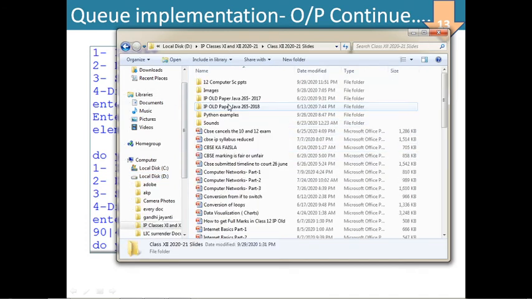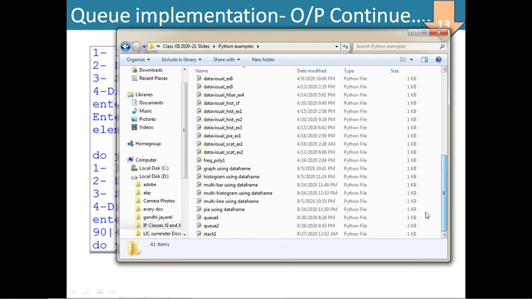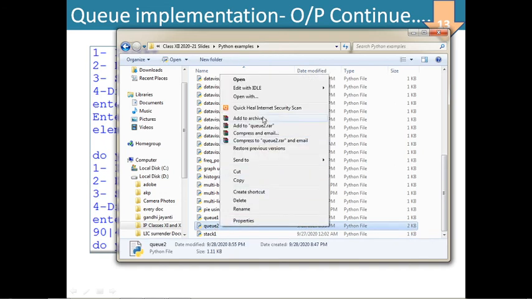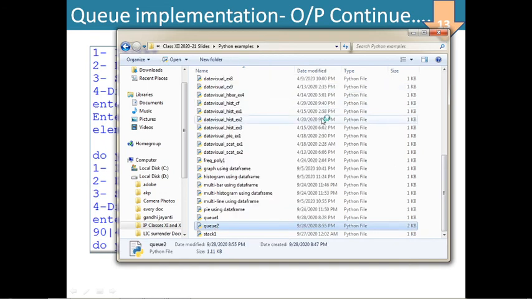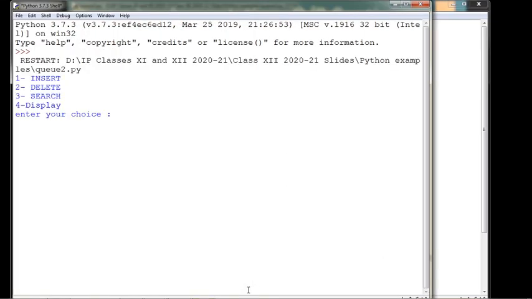Here are class 12 Python examples. I have written this program, question number 2. Open it. So this is the program that I was showing you in the slides. Now if I run this program, what happens?